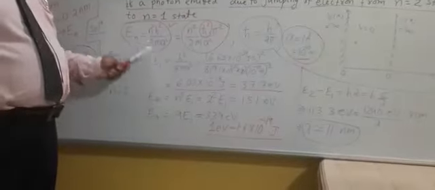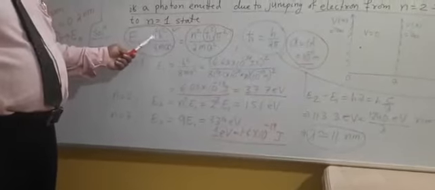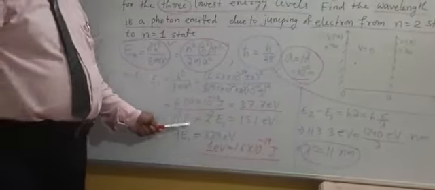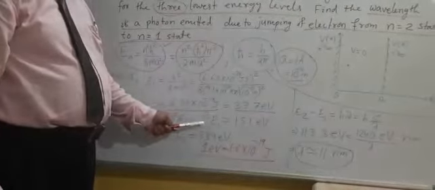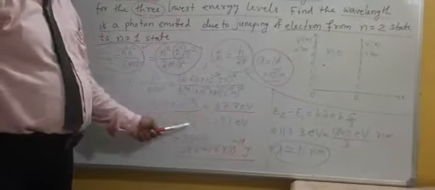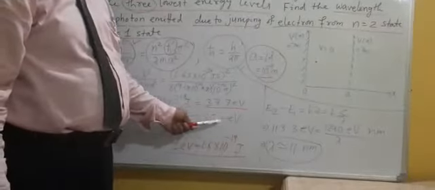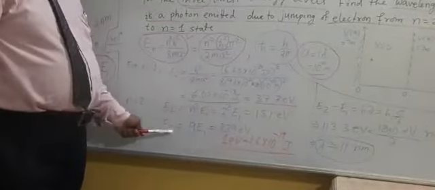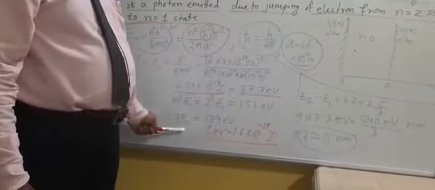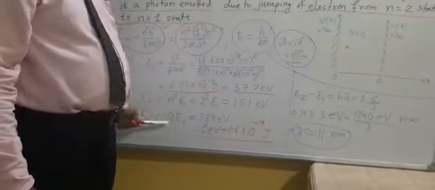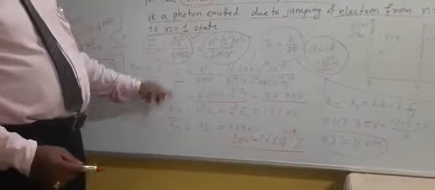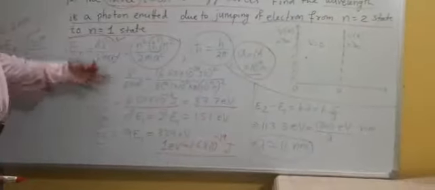Then for n2, you find E2. E2 is n squared E1, that is 4 E1. E1 you already got as 37.7 eV, so E2 is 151 eV. Similarly, for n3, E3 is 9 E1, which is 339 eV. These are the three lowest energy levels, E1, E2, E3. This is the answer of the first bit.